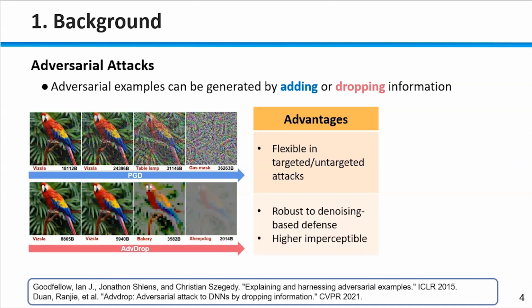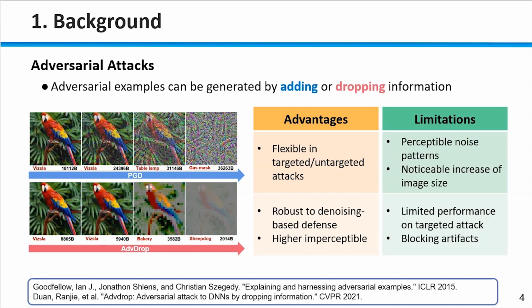From the above analysis, we roughly categorize adversarial example generation into adding and dropping information. The adversarial attack methods based on adding information have higher flexibility in targeted or untargeted attacks, and methods based on dropping information are more robust to denoising-based defense and have higher imperceptibility.